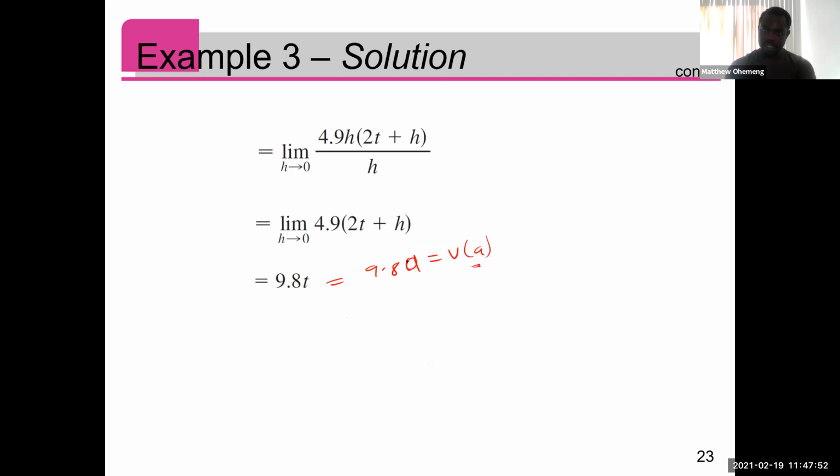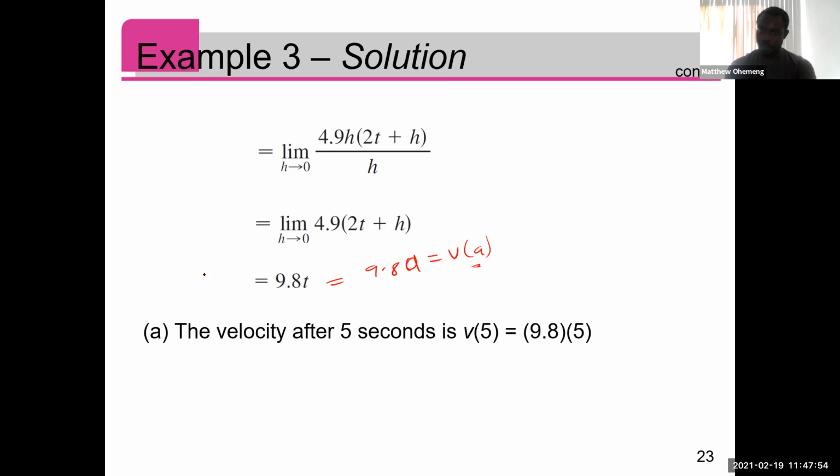It's just the a that's changing, right? But here they call it v of t, right? So if you want the velocity at time 5, you just put in 5. Instantaneous velocity at time 5, you just put in 5. Right? So that gave us 49 meters per second, right?